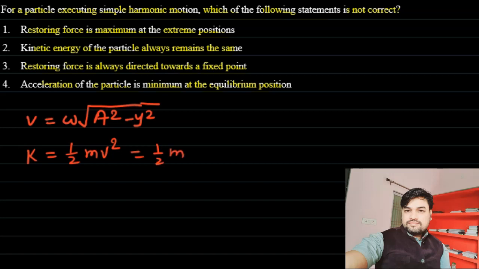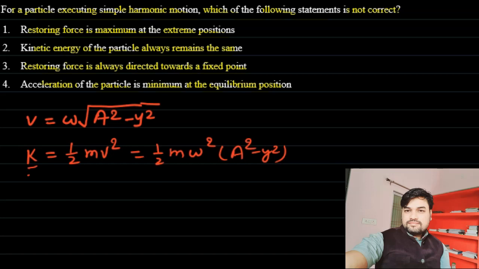Substitute v square from this expression. So v square will be omega square times a square minus y square. So the kinetic energy of the particle is not the same, as y is the distance from the mean position and it changes. So kinetic energy will also change. It is not the same for all the time.